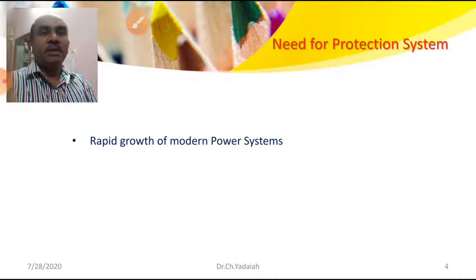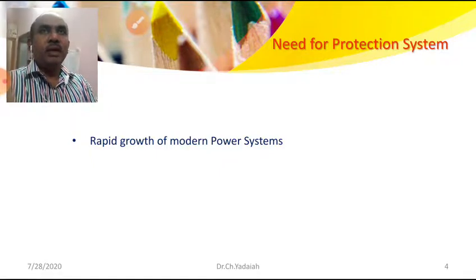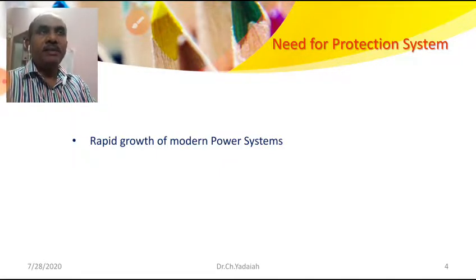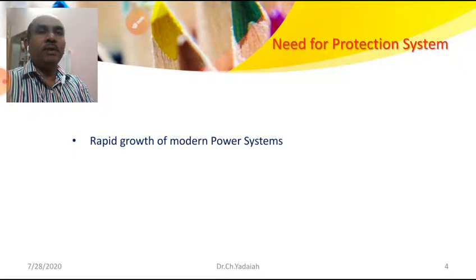The gap between generation and demand is large. In that condition, we have to manage electrical supply with reliable and quality power to each and every consumer. So how are we going to manage it? By load shedding and by different methods.